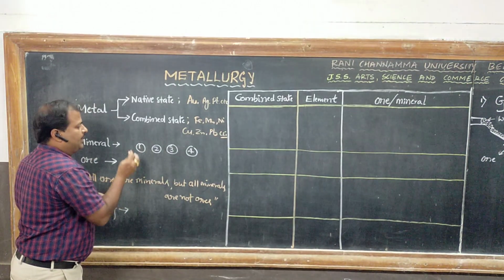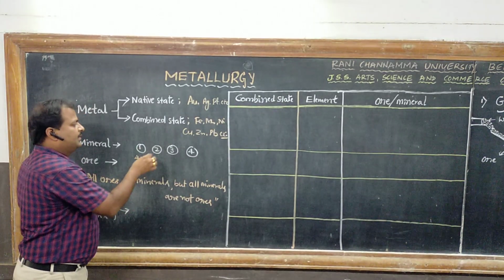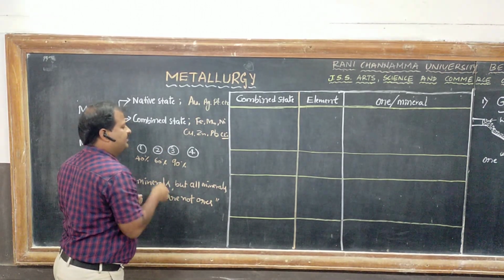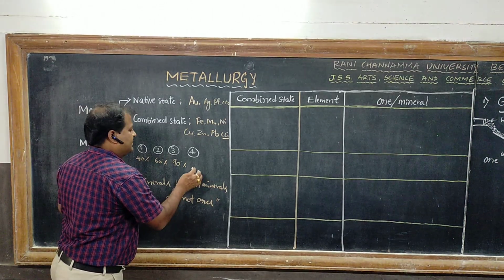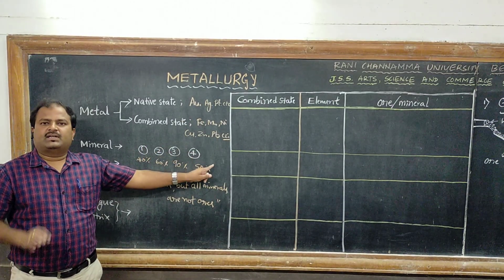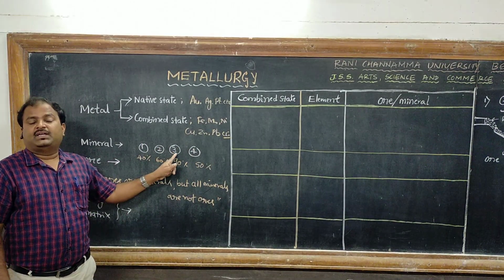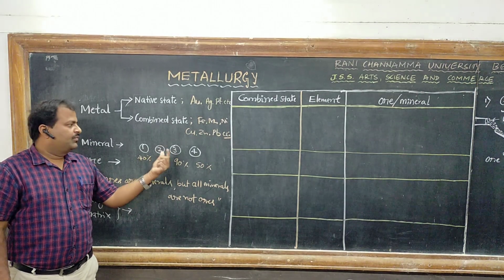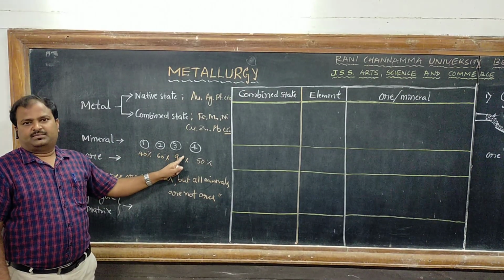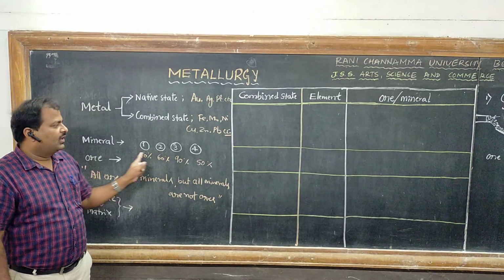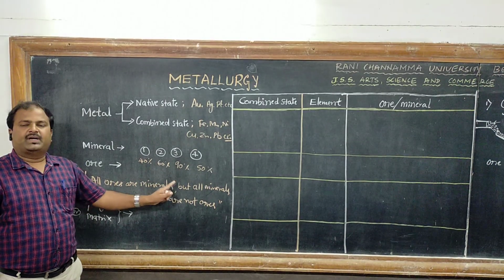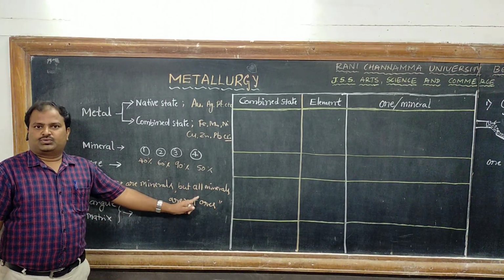For example, sample 1 contains 40% of metal, sample 2 contains 60%, sample 3 contains 90%, and sample 4 contains 50% of metal. All these samples are considered minerals, but sample 3 is considered as ore because from this sample we can get the metal conveniently and profitably. Therefore, sample 3 is the ore and all the samples are minerals. Therefore, all ores are minerals, but all minerals are not ores.